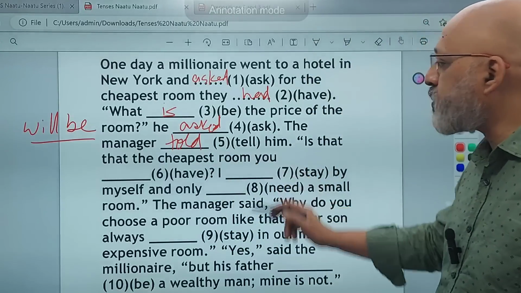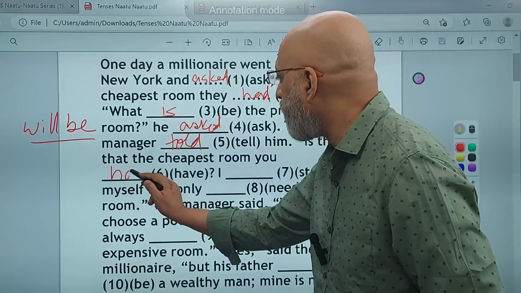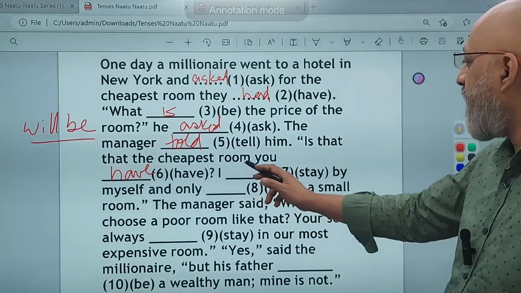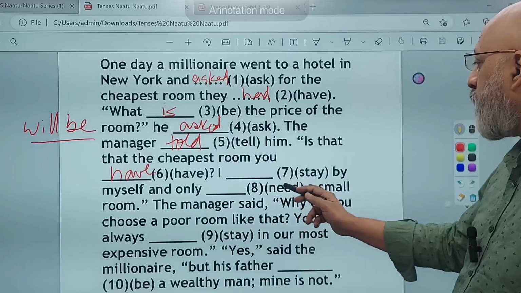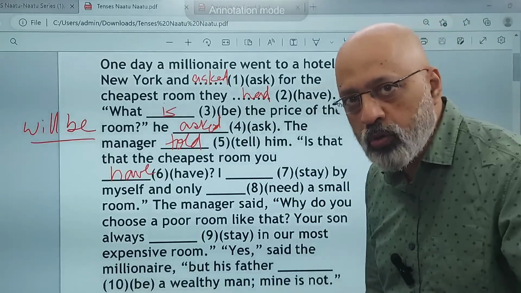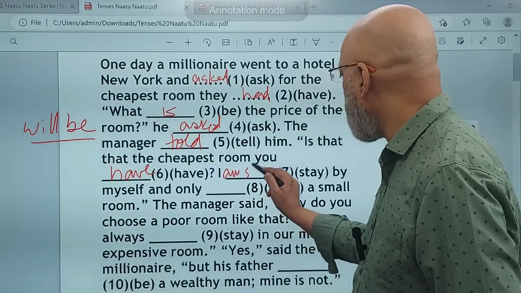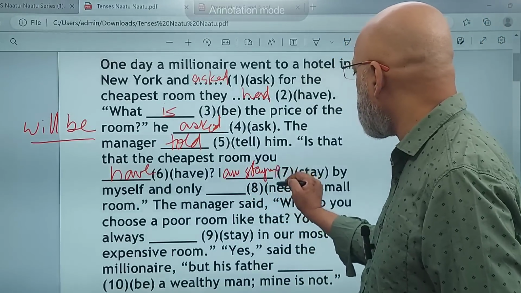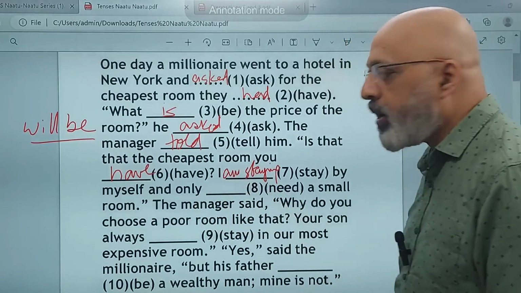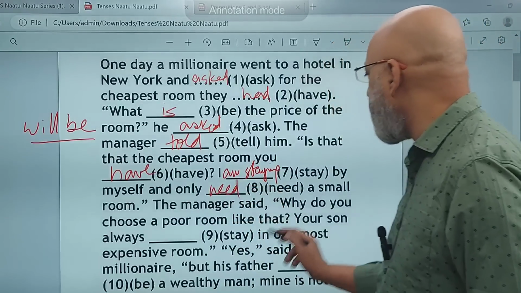Is that the cheapest room? Is that the cheapest room you have at your hotel? And then he says, "I am staying by myself and only need a small room." You know, what is he going to do? I am staying by myself and only need a small room.